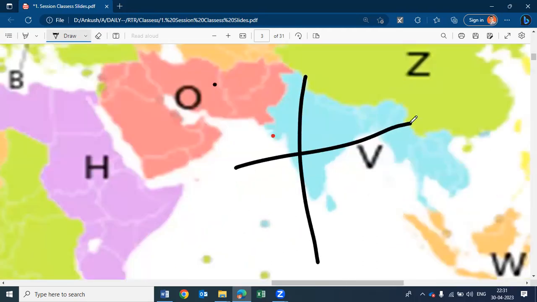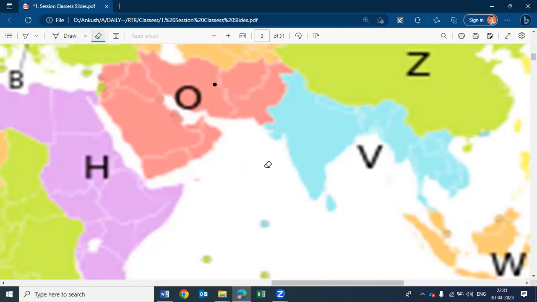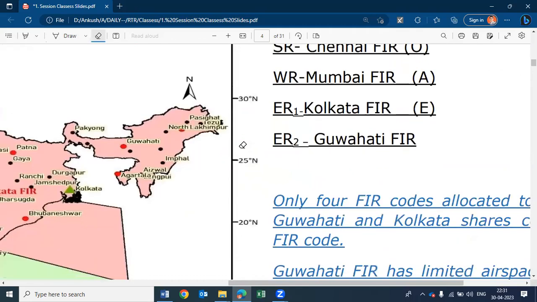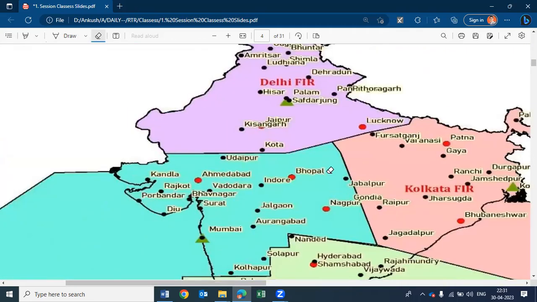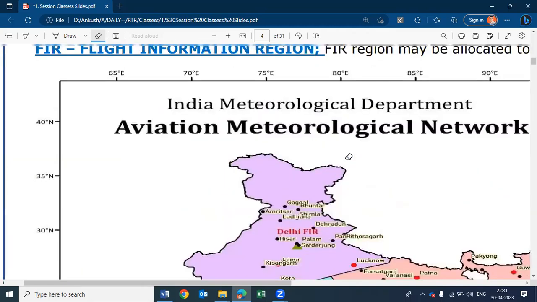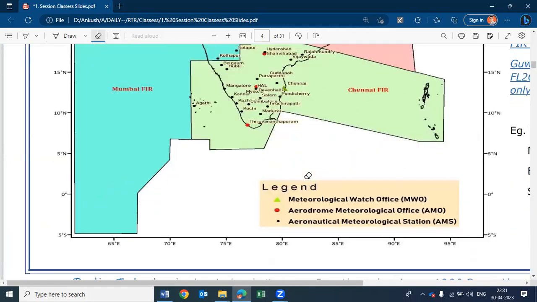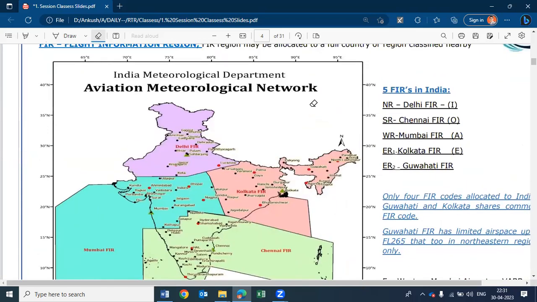So the letter code for every FIR is such, we call Northern FIR a Delhi FIR. We call Southern FIR a Chennai FIR.